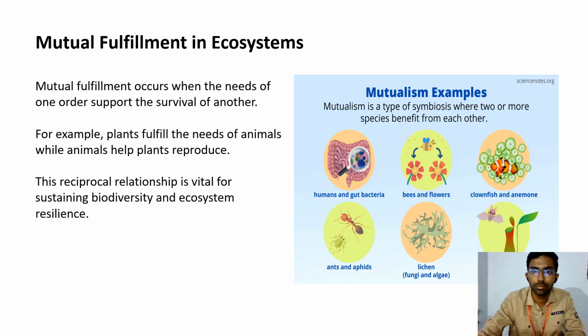Mutualism is a type of symbiosis where two or more species benefit from each other. Examples: humans and gut bacteria, bees and flowers, clownfish and anemones, ants and aphids, fungi and algae.